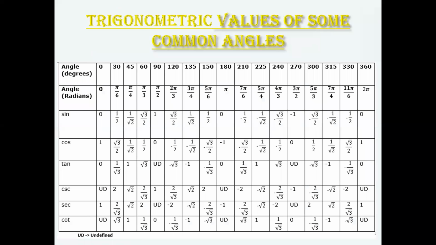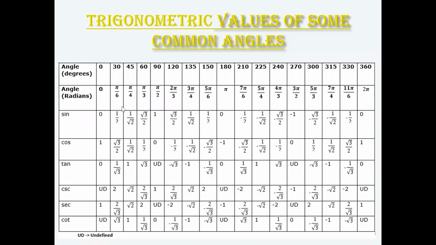Next, we have trigonometric values of some common angles. Starting with the angle 0 to 360. 360 is a complete angle. So starting with these angles, which are represented in degrees, then we have angles in radians. So these are in degrees, these are in radians. Means if an angle is 0, it is the same in radians as 0. If an angle is 30 degrees, then in radian terms, it is pi by 6. And same with all these values. 180 degrees is pi. 360 is 2 pi. So it is a mathematical representation of angles.